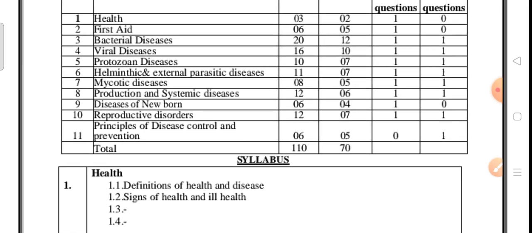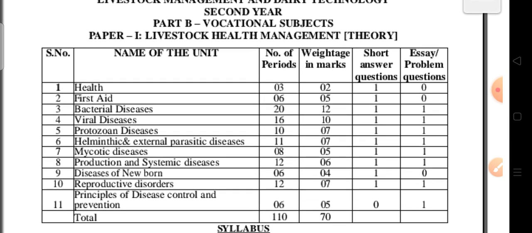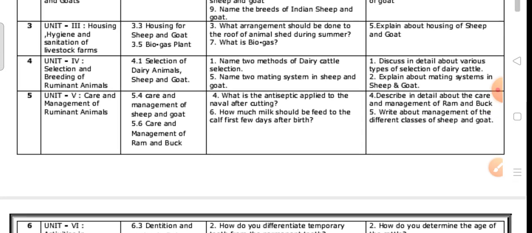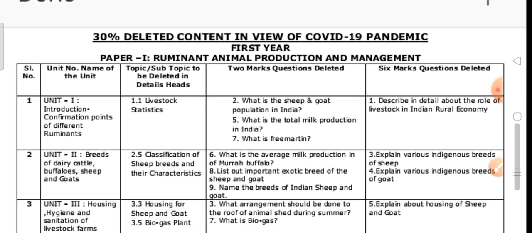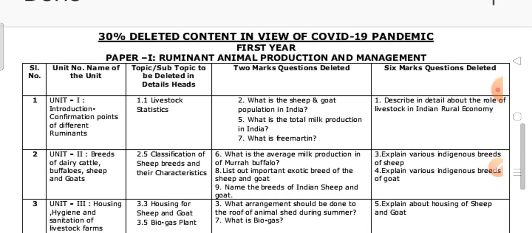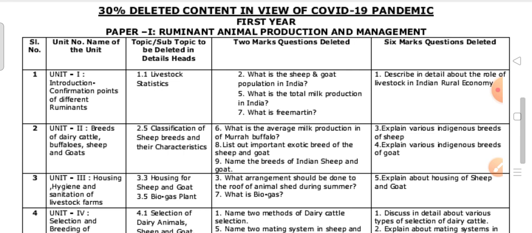Next, coming to this, I will show you, wait. This is the livestock management, the second one. So this is the one with 30% deleted content in view of COVID and the pandemic. Whatever content I'm providing now, there is no need to study or read it. These questions may not come in your examinations.